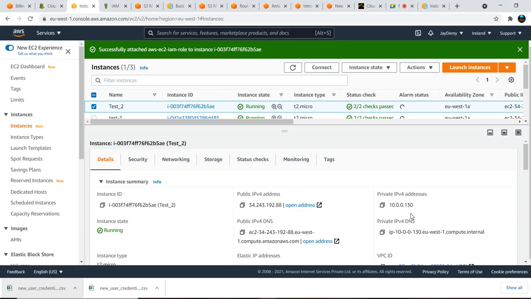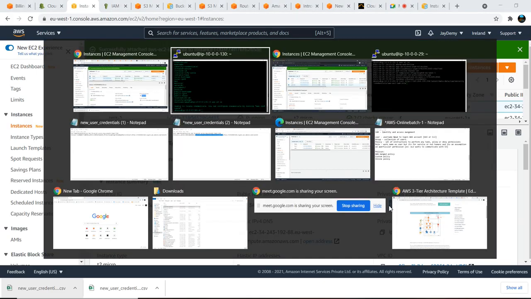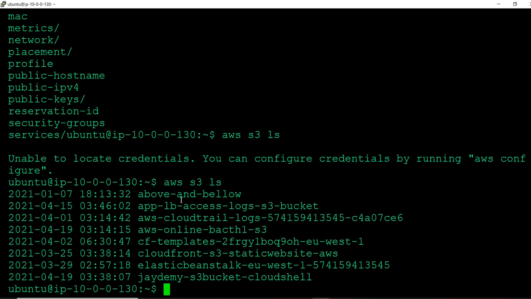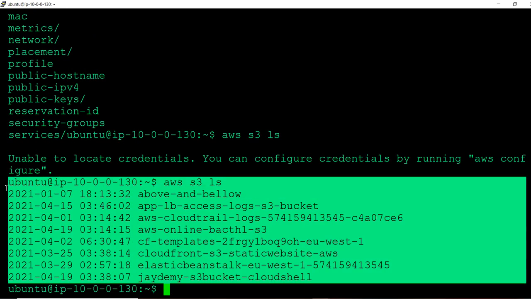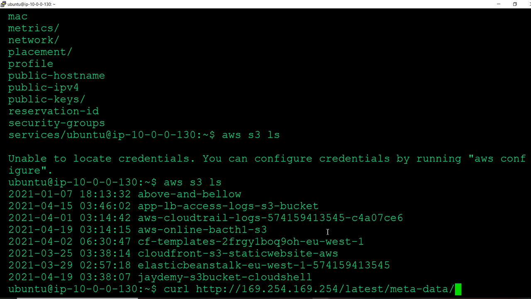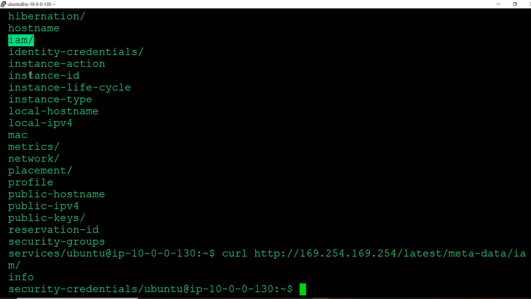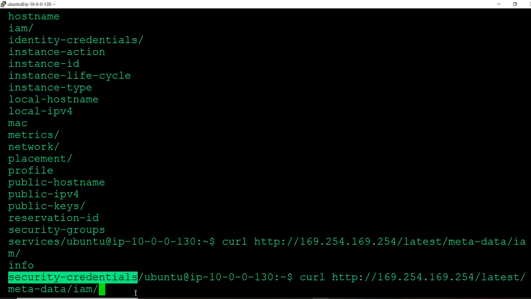If you see, I have modified it for the 130 instance. I have verified in the 130 instance, I don't have any IAM here, and I don't have any privileges. Now I will simply execute this command. I am able to list the S3 buckets in my account. And if I do metadata, I got IAM also. You can see here IAM. You can even verify here also. IAM. Under that one, again security credentials.